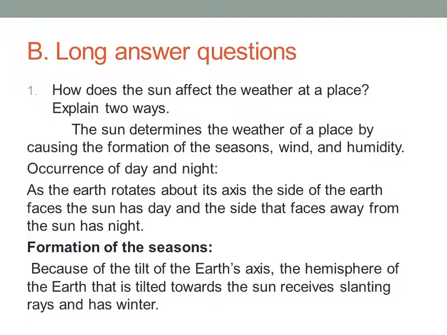So first I will explain how day and night occur. This you know, right? In the 12th chapter itself I explained it. The earth is rotating on its axis. The side of the earth that faces the sun is called a day, and the other side, facing away from the sun, is called a night. And the formation of seasons depends upon the earth's axis. The hemisphere of the earth tilted towards the sun receives the direct rays, and in winter it receives slanting rays.